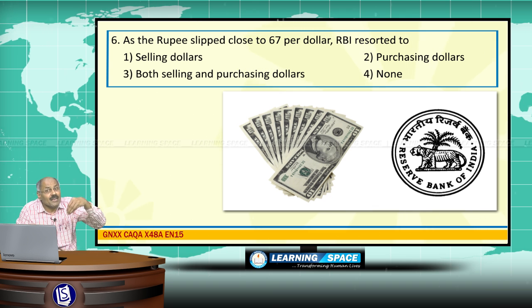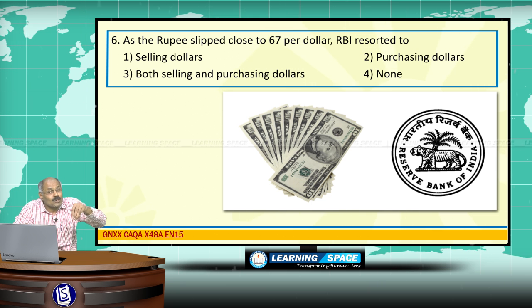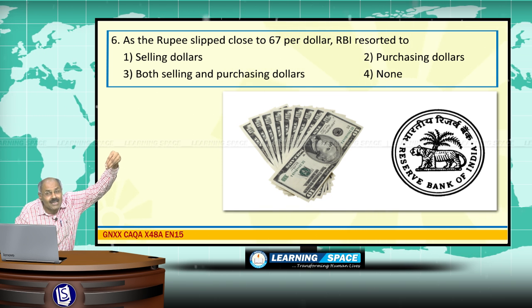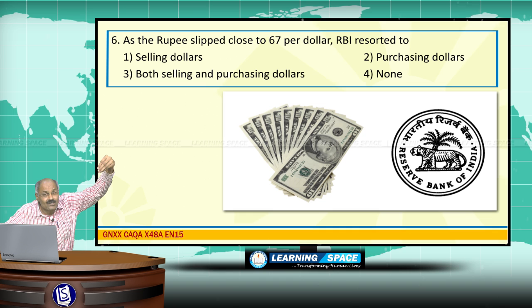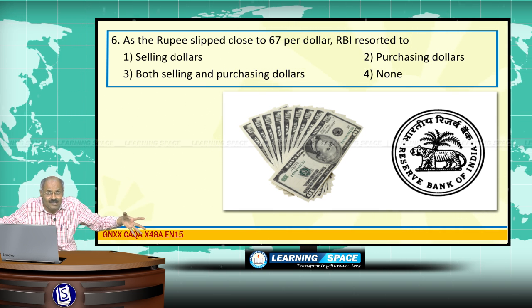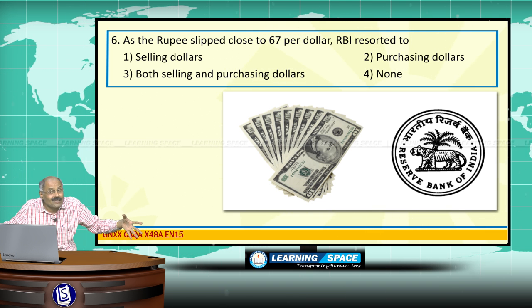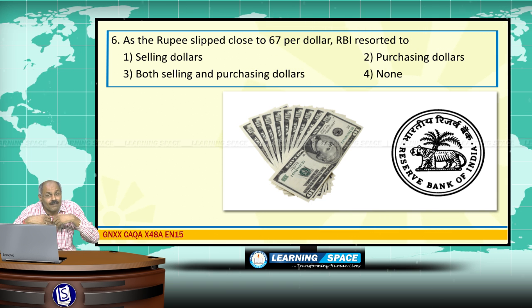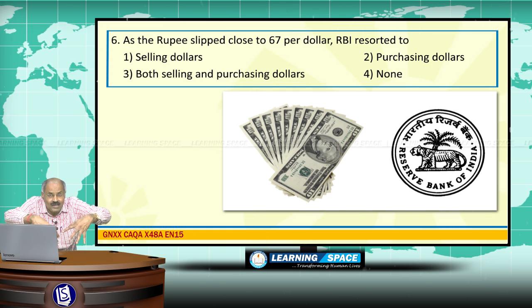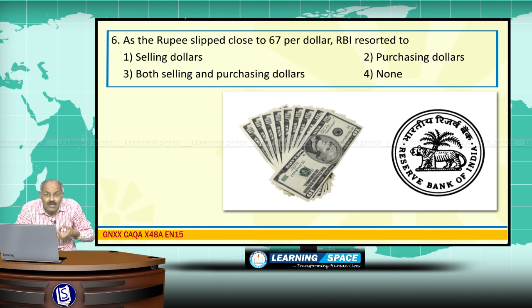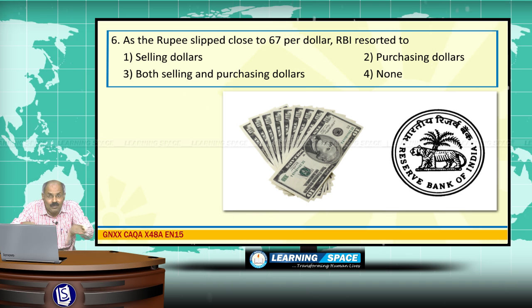That means the main purpose of Reserve Bank of India is to maintain stability of rupee. It should not escalate artificially. It should not go down because of demand for more dollars. Because international transactions are being done mostly in United States dollar. So when dollars are in need, Reserve Bank of India will sell in open market, and when excess dollars are flowing into the country, Reserve Bank will purchase those dollars. So this is the mechanism adopted by Reserve Bank of India to control the value of rupee.